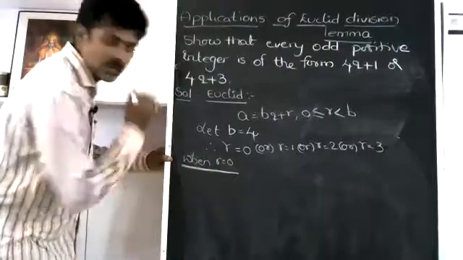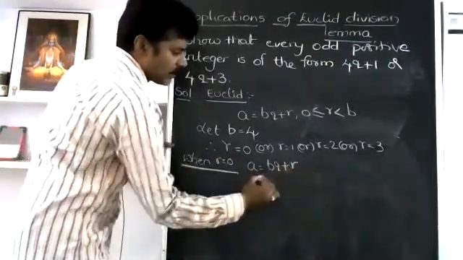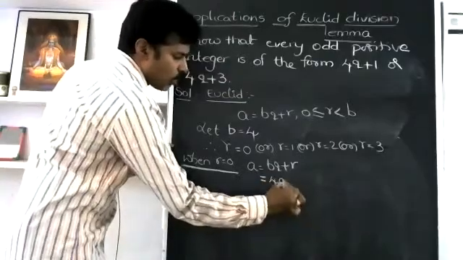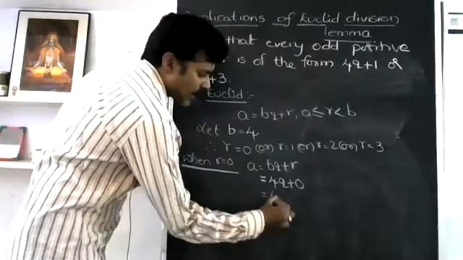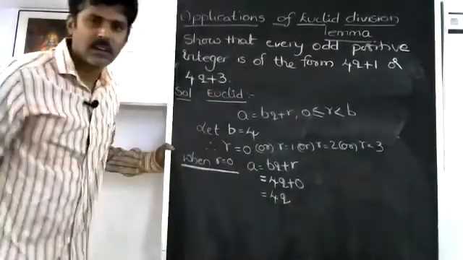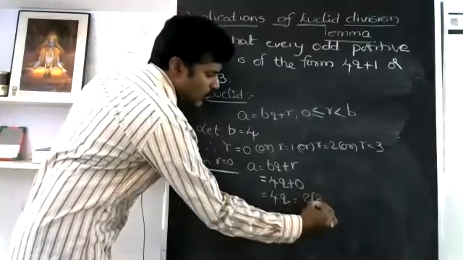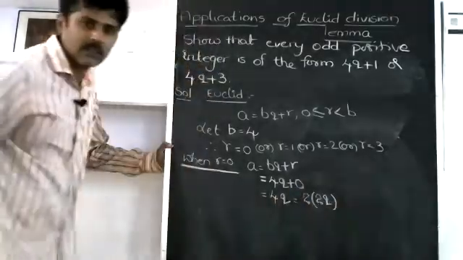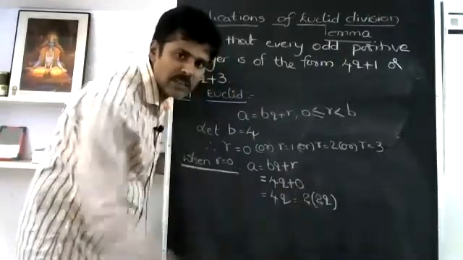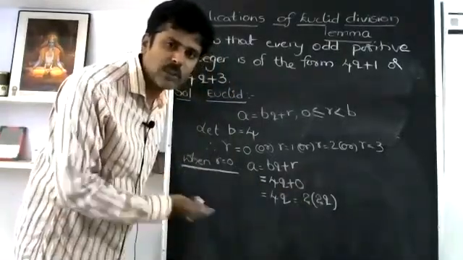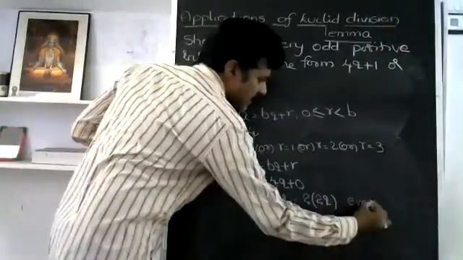When R is equal to 0, your condition is A equals BQ plus R. B is 4, so 4Q plus 0 can be written as 4 into Q, which can be written as 2 into 2Q. When this is 2 into 2Q, it is in the form of 2 into something. That means when we divide by 2, we get the remainder 0. So this will be an even integer.